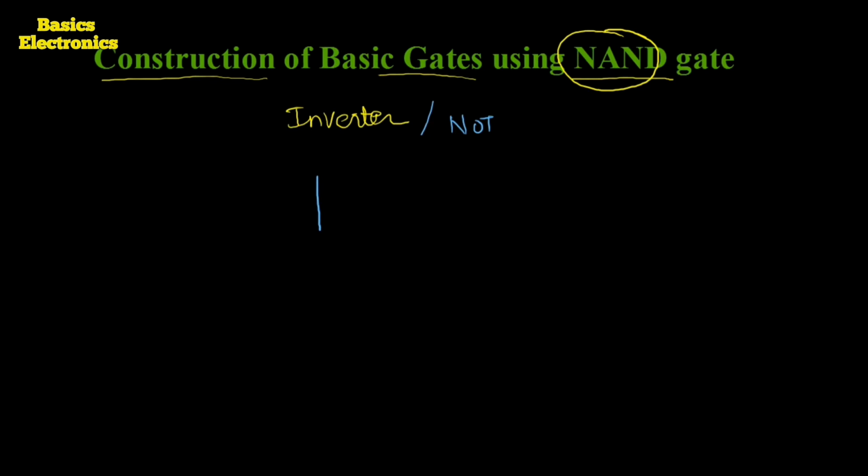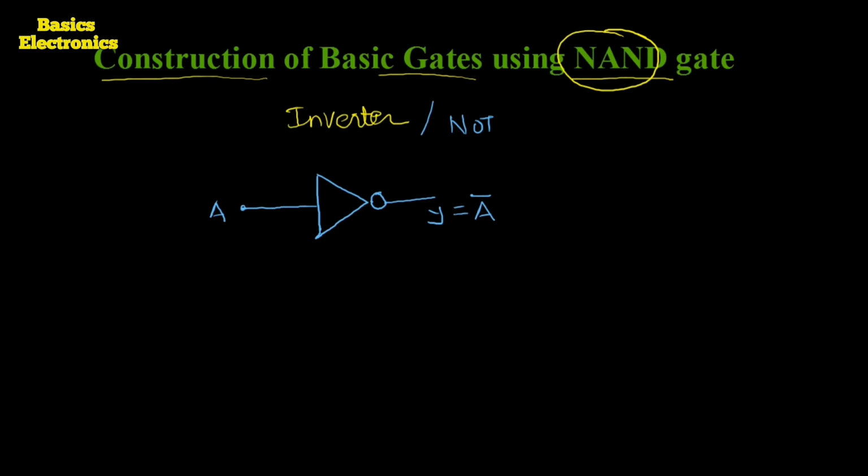Its symbol is like this. We draw a triangular symbol for this gate, and we apply one bubble at the output side. Here is the bubble. Only one input is there, and suppose the input is A, then output Y is equal to A complement.